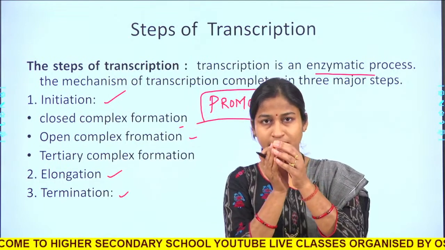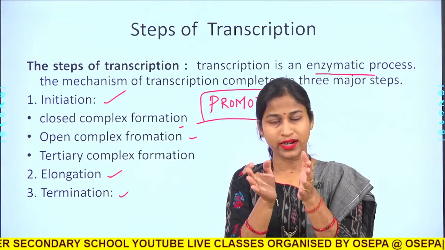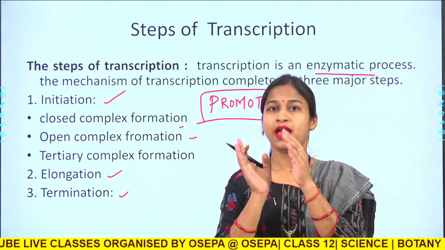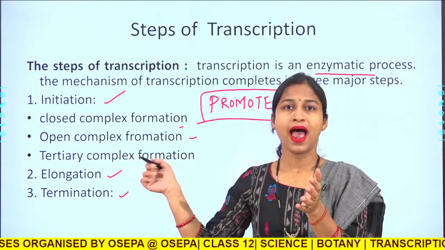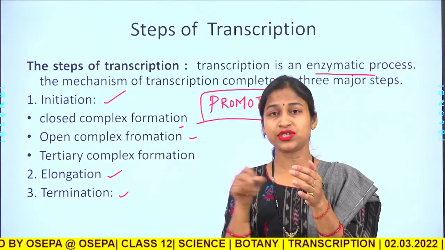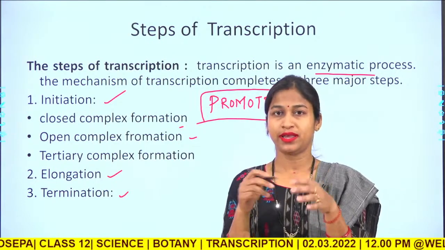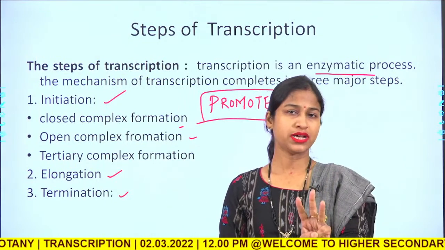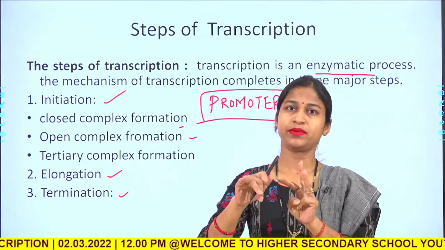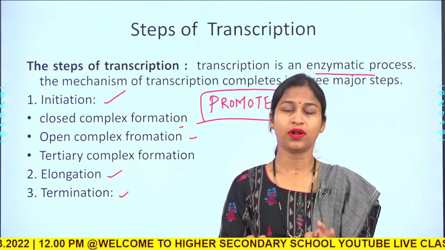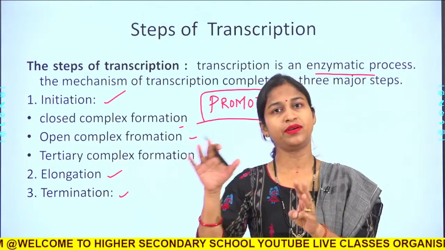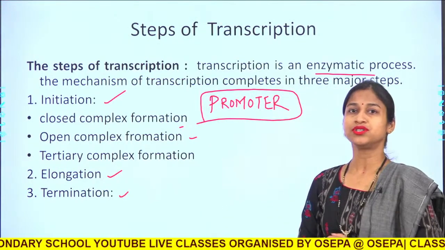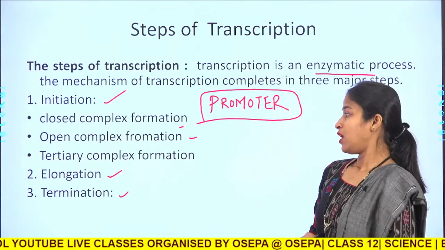Because the melted DNA molecule is involved, then RNA polymerase, a protein molecule, and the RNA molecule being produced, a nucleic acid, the ribonucleic acid. Three molecules are involved: DNA, RNA polymerase and the RNA transcript. Because of 3 different molecules, it is called a ternary complex.